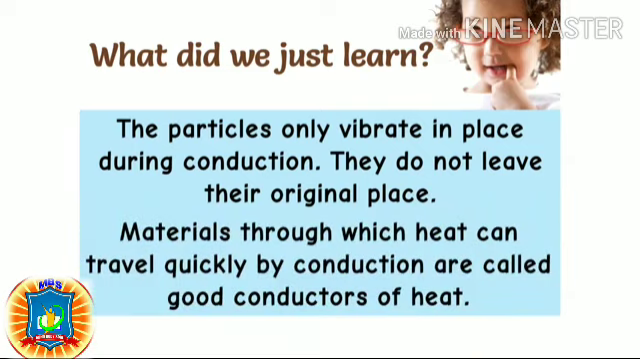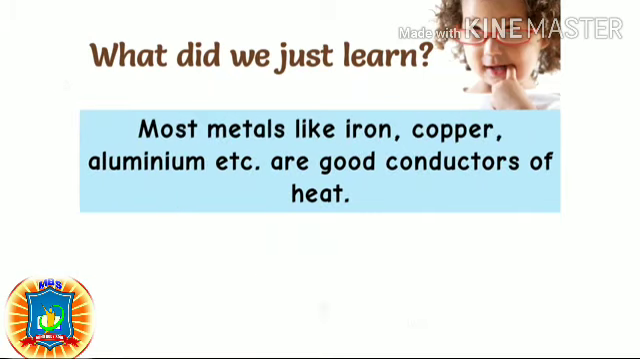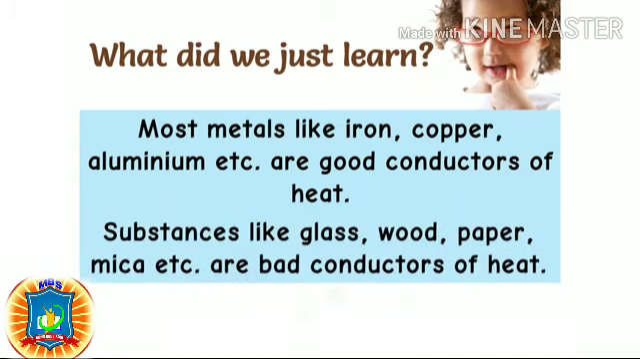Materials through which heat can travel quickly by conduction are called good conductors of heat. Most metals like iron, copper, aluminium, etc. are good conductors of heat. Substances like glass, wood, paper, mica, etc. are bad conductors of heat.